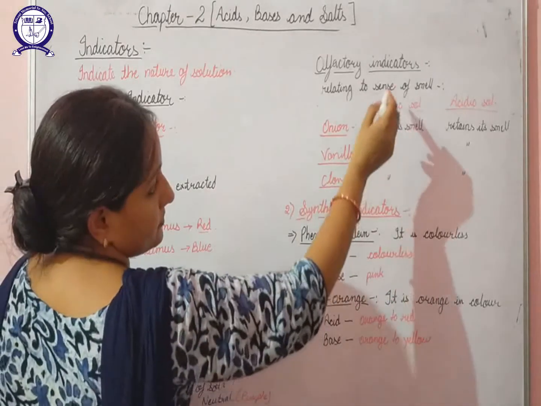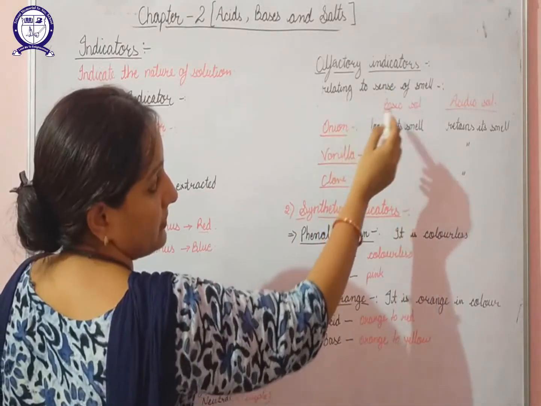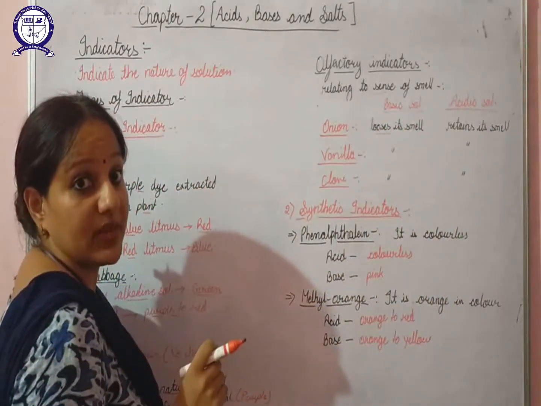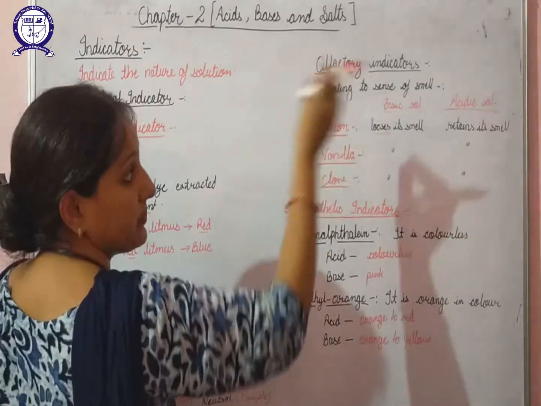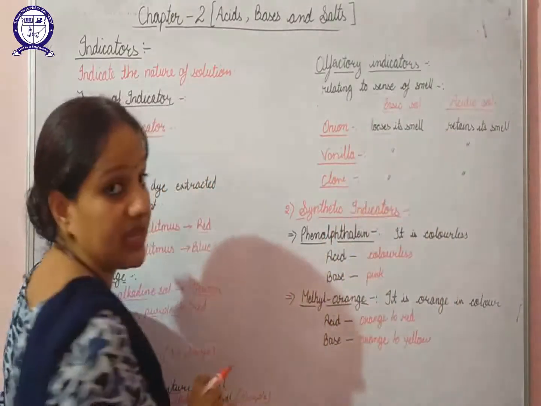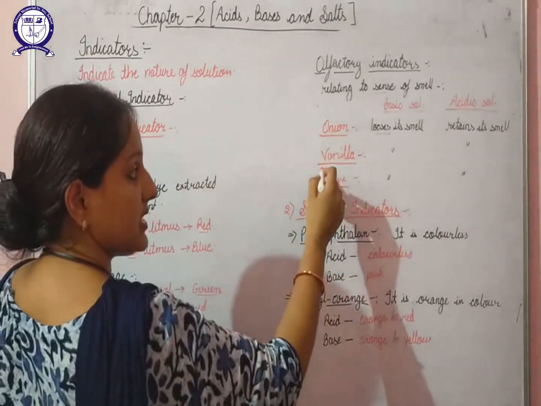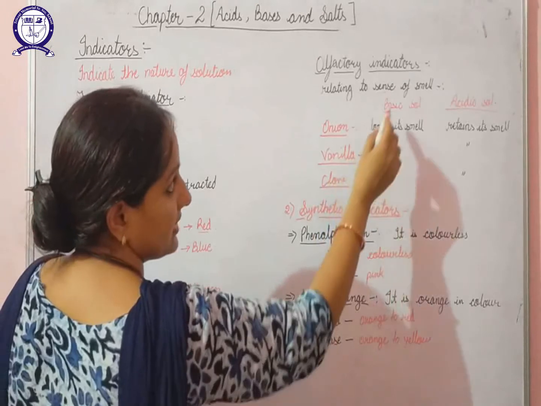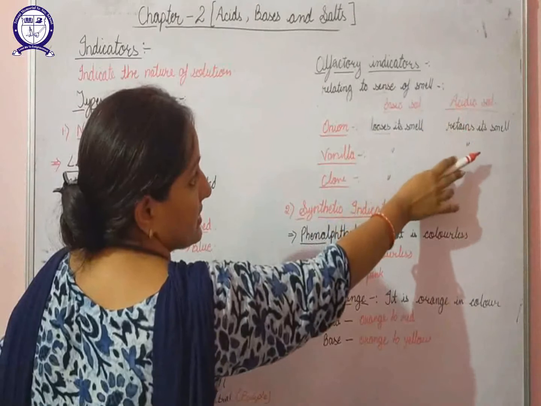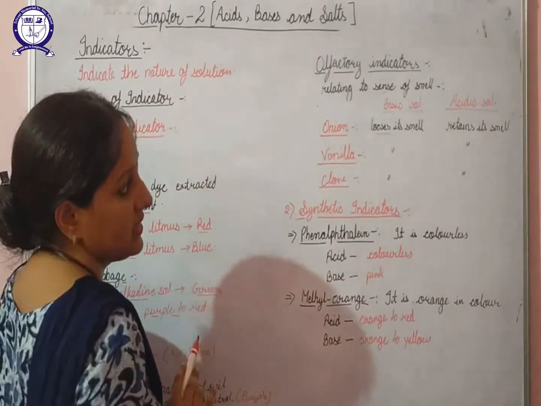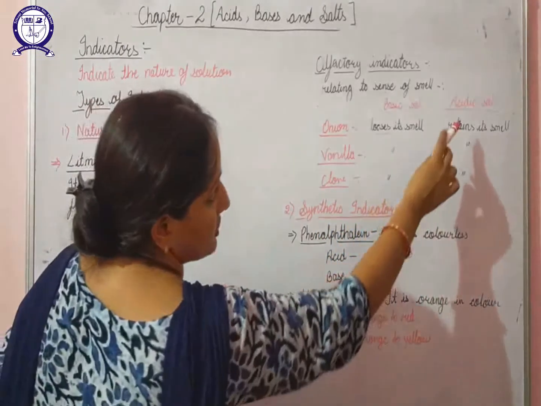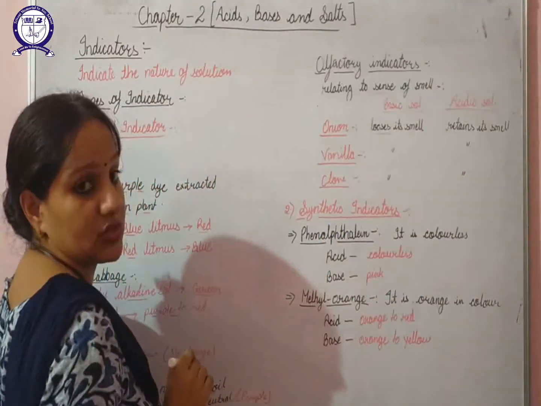If you put some onion paste in a basic solution, the onion loses its smell. You will not get the smell of onion from that solution, but in case of an acidic solution, the smell of onion will remain the same. The same is the case with vanilla: in a basic solution it also loses its smell, but in an acidic solution it retains its smell. Similarly, clove also loses its smell in a basic solution and retains its smell in an acidic solution.